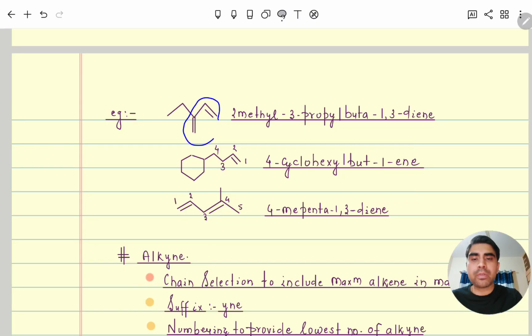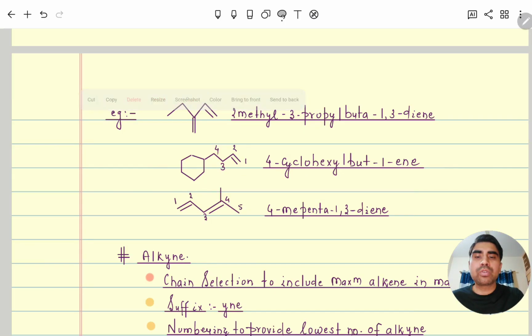Include the maximum number of double bonds irrespective of the longest carbon chain. If the longest carbon chain is also possible while including the maximum double bonds, then it is well and good. If it is not there, then always try to include the maximum number of double bonds even if that carbon chain length is shorter. So here you can see this is the main chain, and while giving numbering, if we do